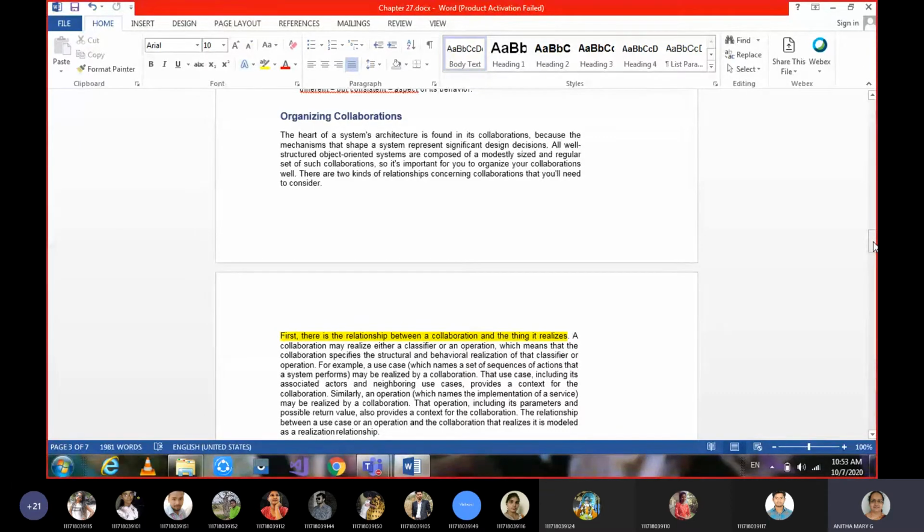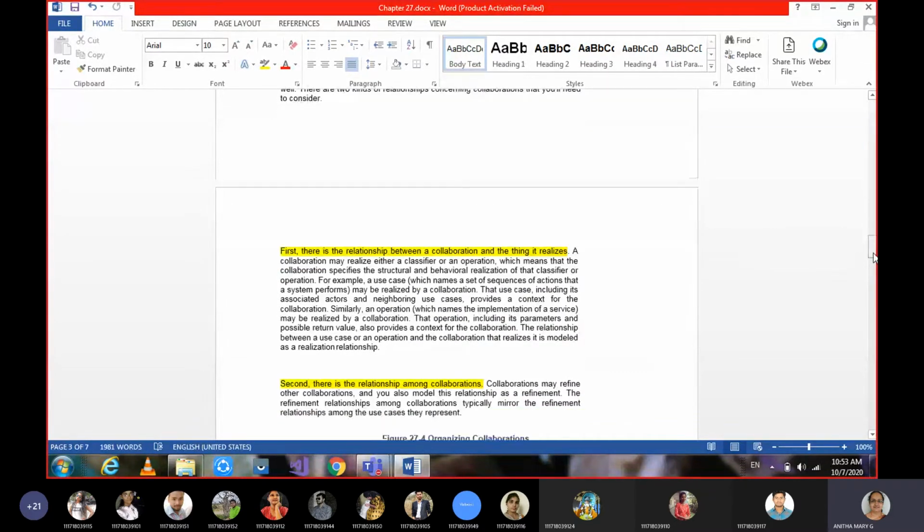Okay. So then moving on to the next one, that is organizing collaborations. Organization of collaborations means, say, order management. When exactly is it realized? Using what use case is it realized?